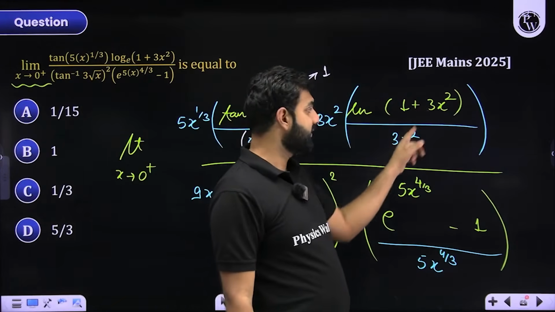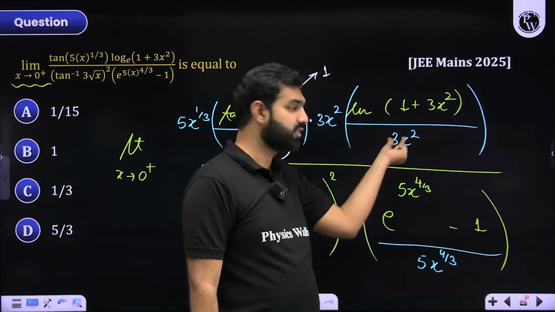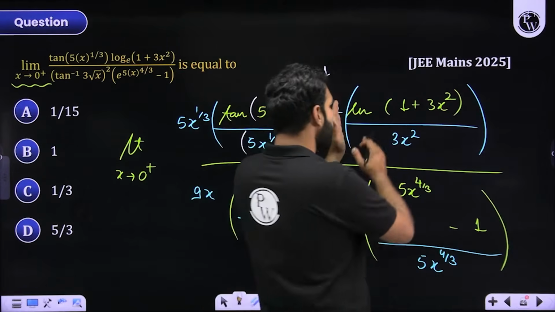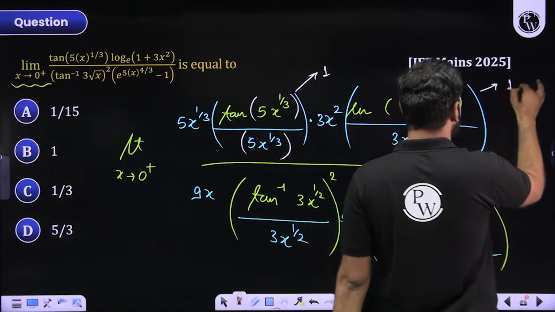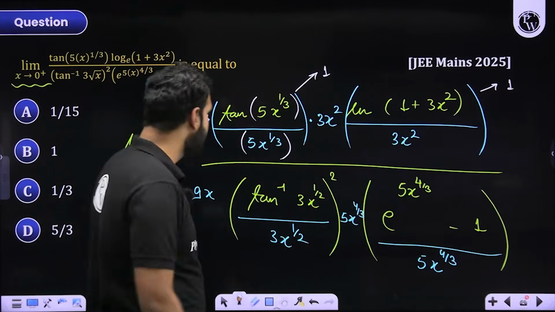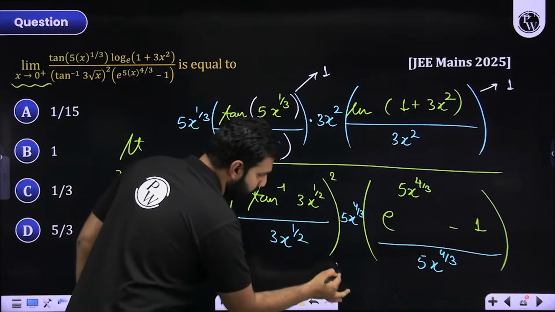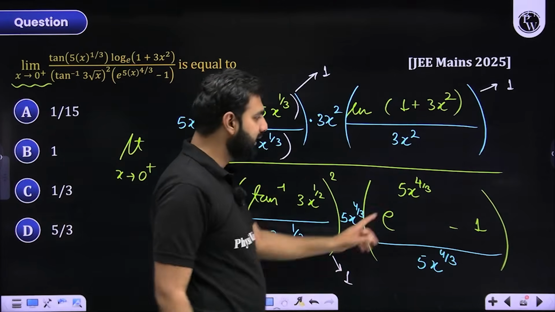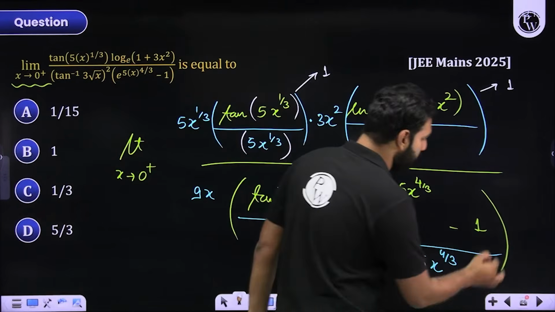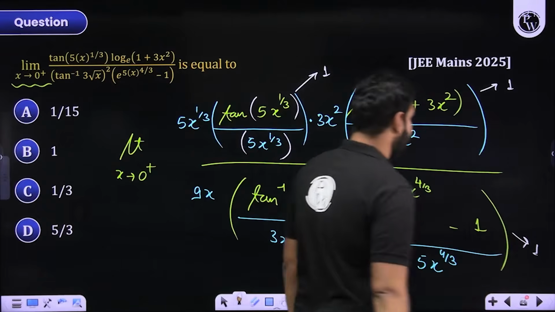Log of 1 plus x upon x. I hope you're realizing x is approaching 0, 3x square basically. So log of 1 plus x upon x is also approaching 1 when x approaches 0. Do you remember that? Tan inverse x upon x also approaches 1 when x approaches 0. e to the power x minus 1 upon x also approaches 1 when x approaches 0.